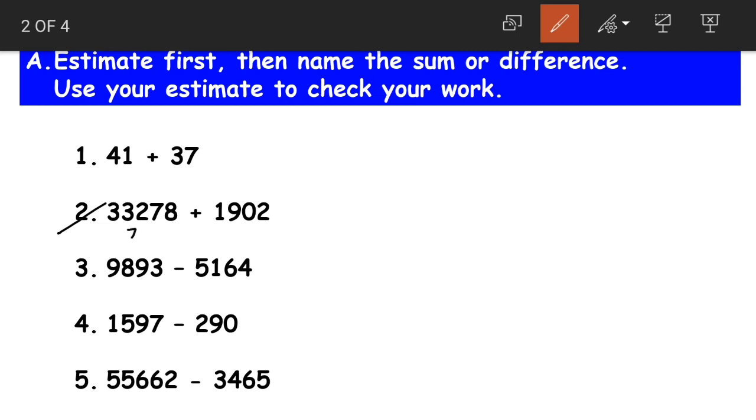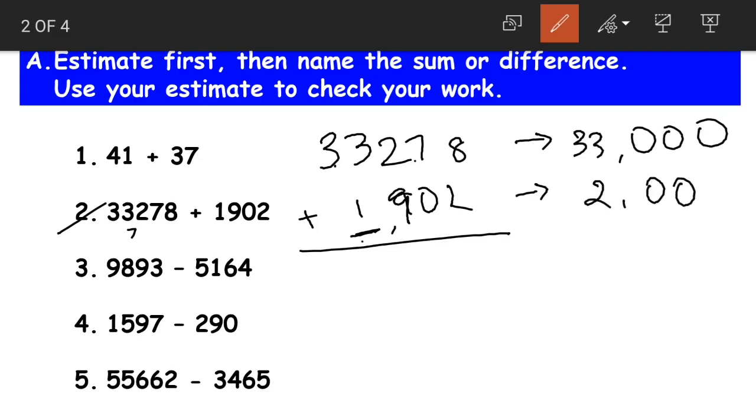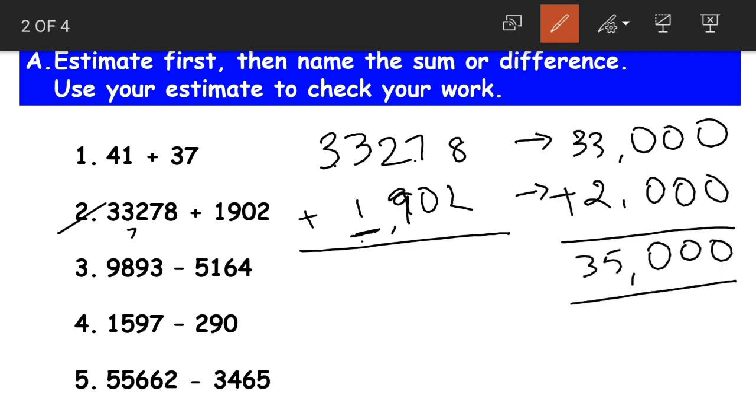33,278 plus 1,902. Now here we need to round off these numbers to which place? To the nearest thousands. Yes, as 1,902 has only thousands as its highest place, we'll round off these to the nearest thousands. Now 33,278 becomes 33,000, 1,902 becomes 2,000. Now when we add these two, the estimated sum will be 35,000.